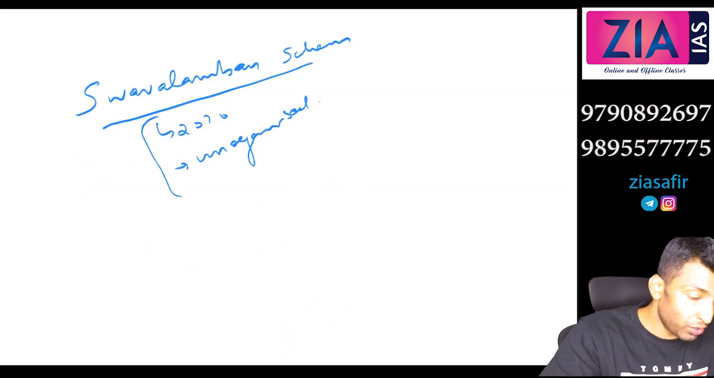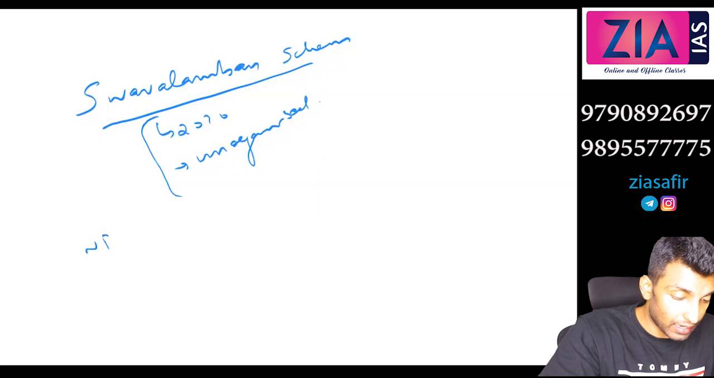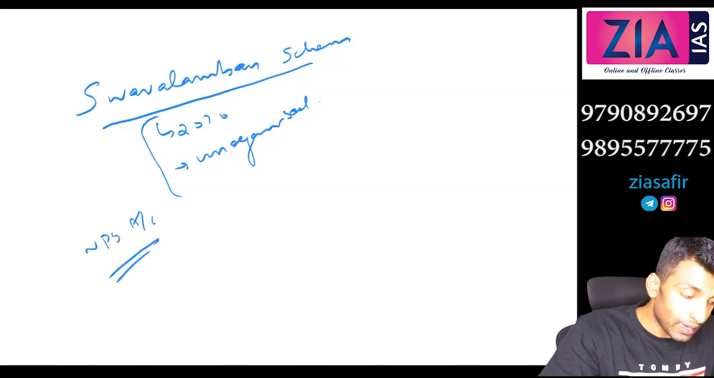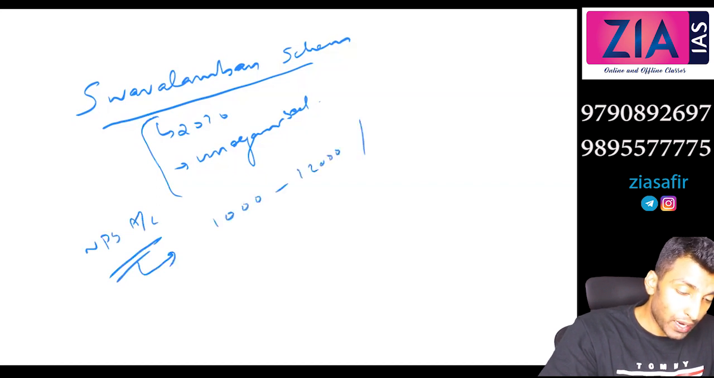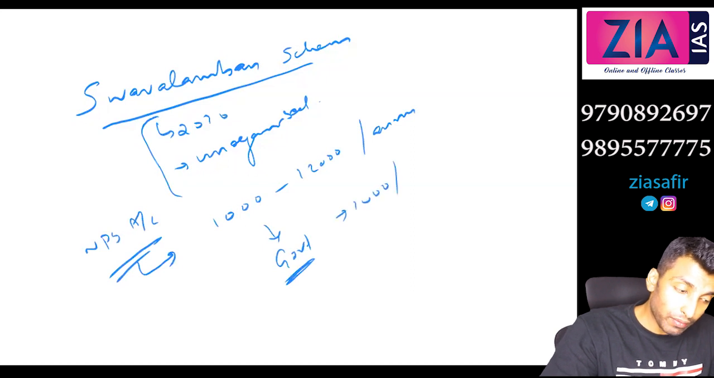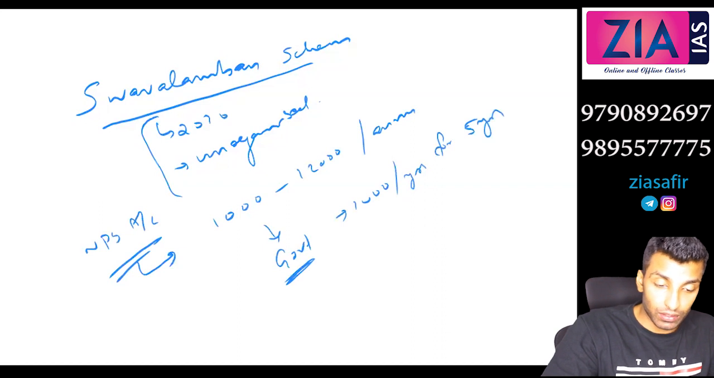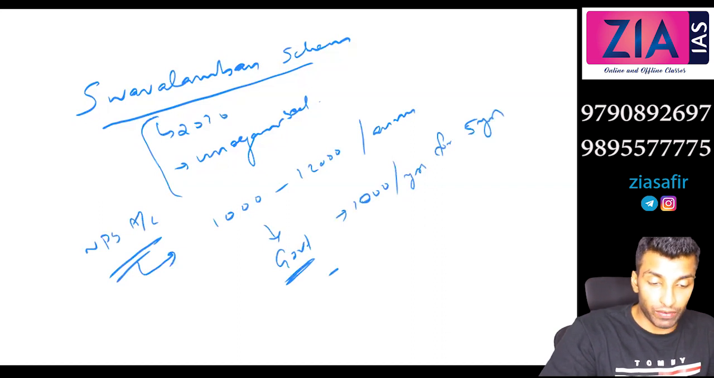So here you will have an NPS account. In that you can deposit money between 1,000 to 12,000 per annum. So what will the government pay? Government will contribute, let's say, 1,000 per year for 5 years.